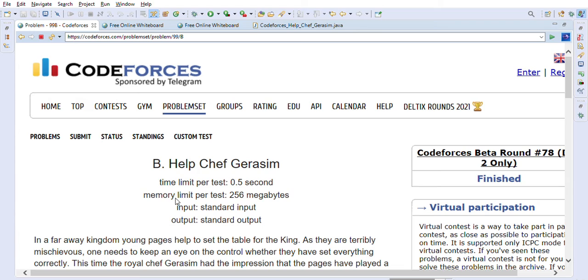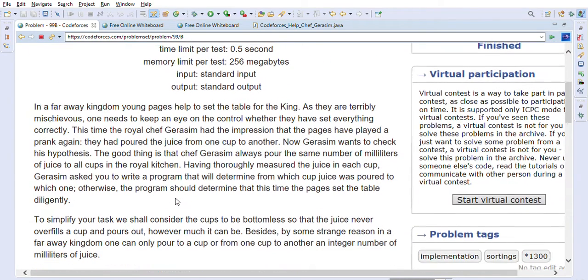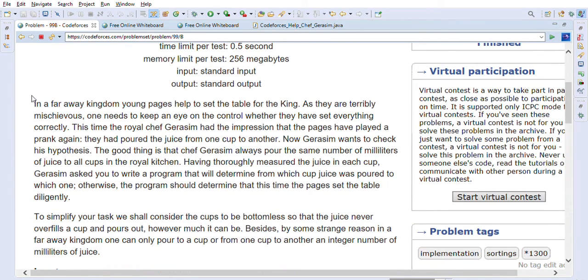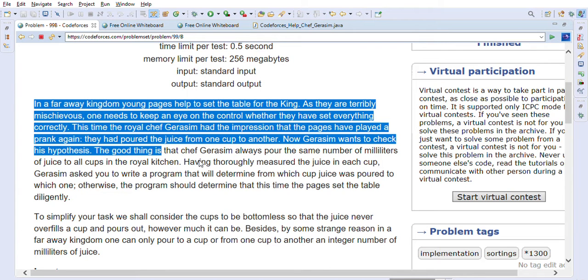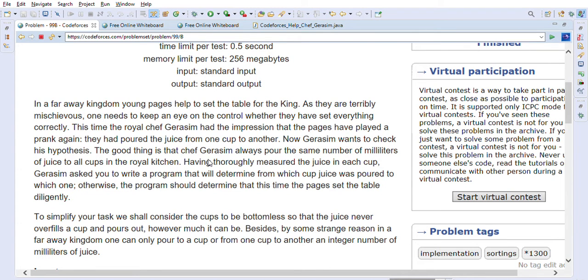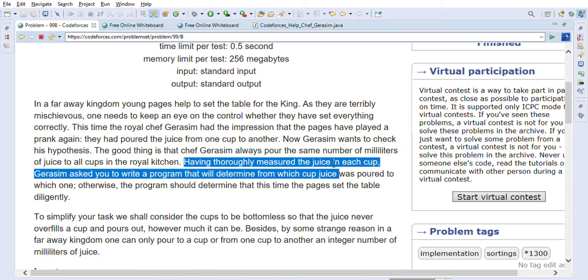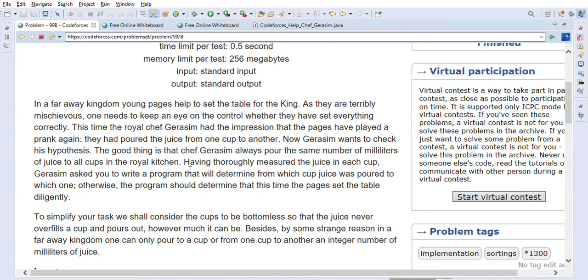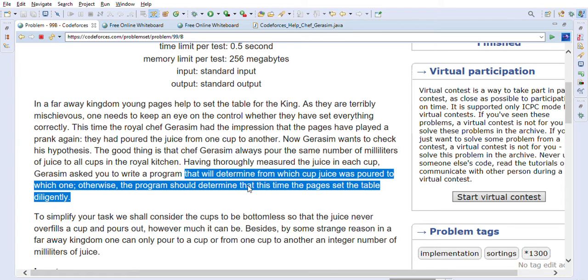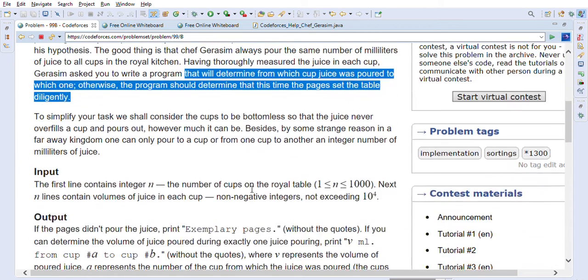So let's go ahead and take a look at the problem. Basically, they are saying that Gerasim is a chef and he has n number of cups, right? I'm not going to read through this whole description, but what they are saying is, having thoroughly measured the juice in each cup, Gerasim asks you to write a program that will determine from which cup juice was poured to which one. Otherwise, the program should determine that this time the pages set the table diligently.